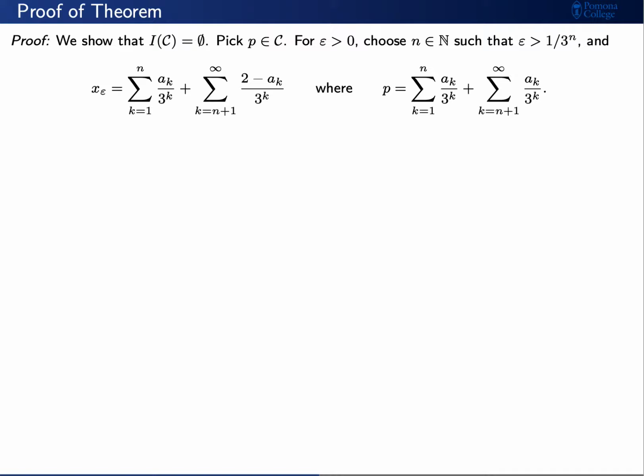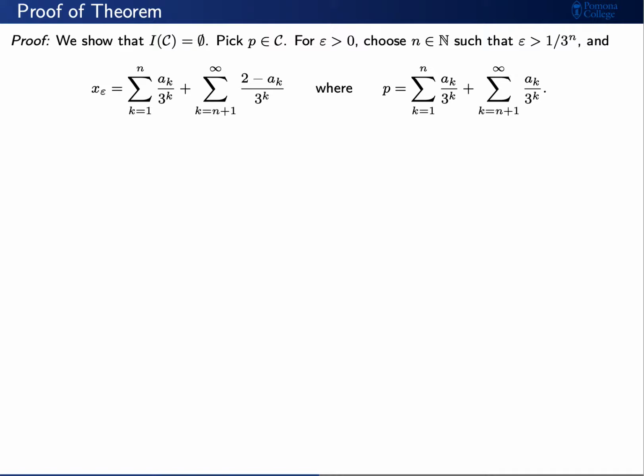However, the remaining ones we're going to choose by flipping a sub k. So for example, for p, if a sub k is 0, then for x sub epsilon, we'll choose to have a 2. If for p, a sub k is 2, we'll choose for x sub epsilon a 0. So again, we have a ternary expansion where the first n terms in the sum look the same as the first n terms of the sum for p, but all of the remaining ones get flipped.